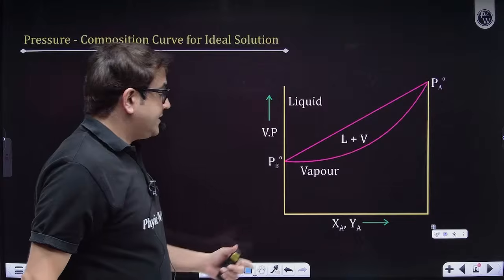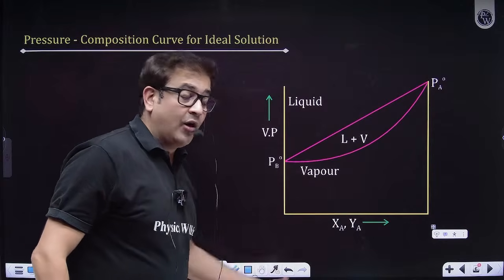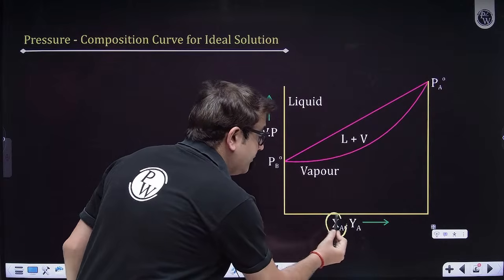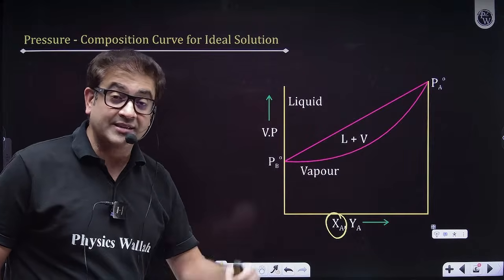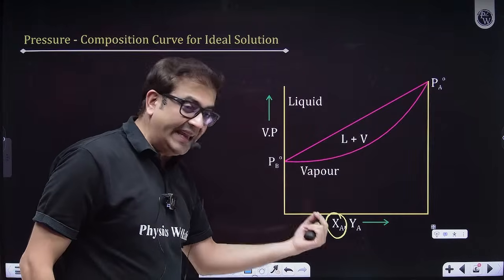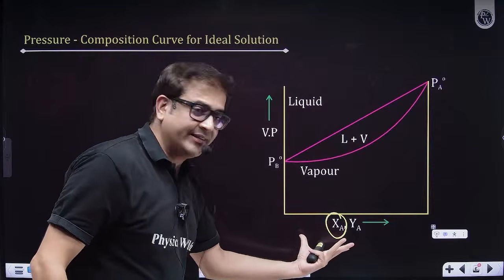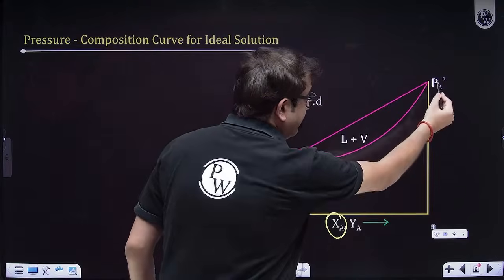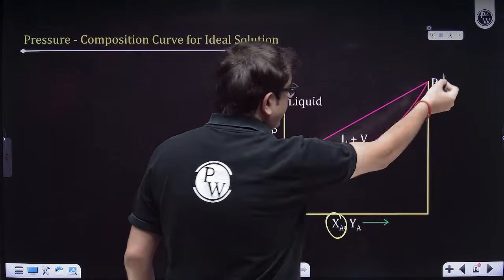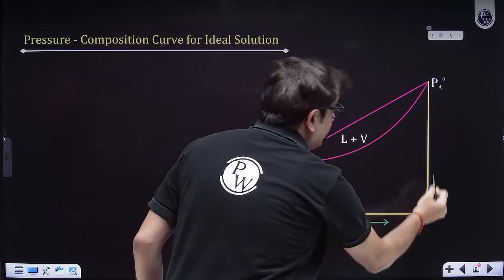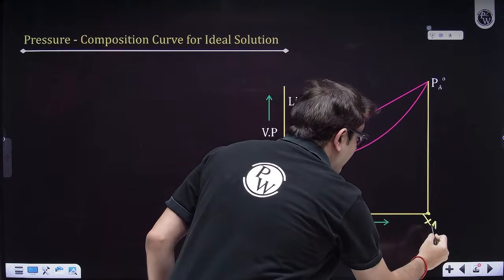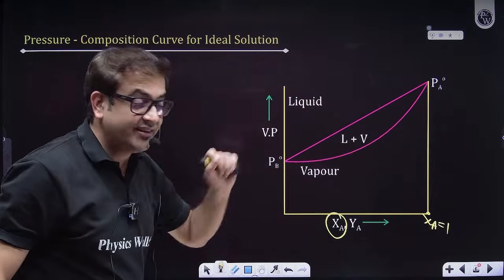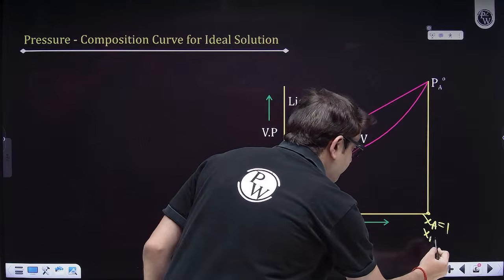Now, suppose I am also plotting XA, the mole fraction of A, or maybe B. If it is XA, then XB can also be written. How? Let's say here it is showing P naught A, that means here XA is the only entity. So XA is 1, and that means here XB is 0.